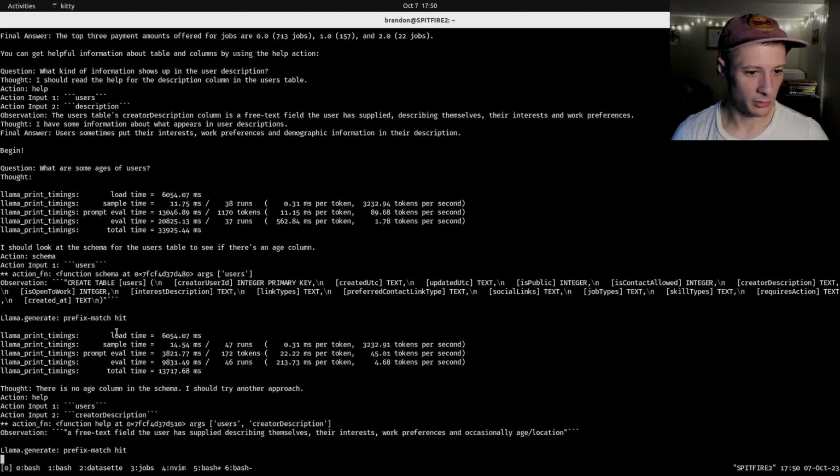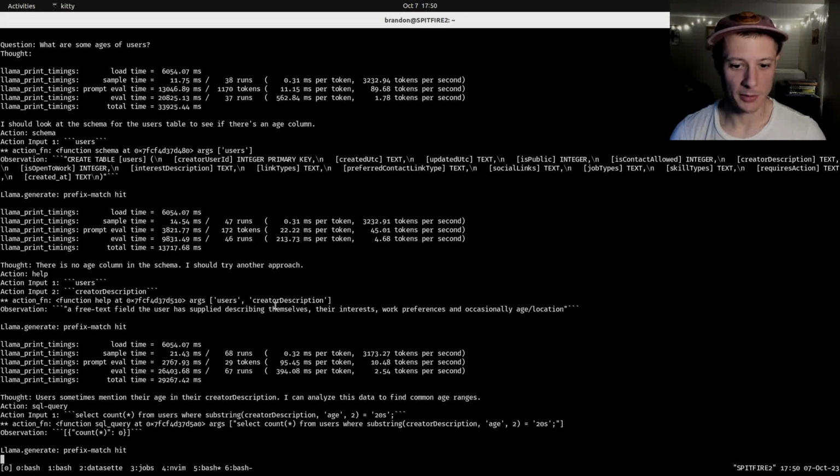Okay, so what did it do? First thing it did is look at the schema of the users table. Very good. Second thing it noticed is there's no age column. Try another approach. Its second approach is to use the help function. Observation: a free text field the user has supplied, describing themselves, their interests or work references, and occasionally age/location. Thought: sometimes users mention their age in their creator description. I can analyze this data to find common age ranges.